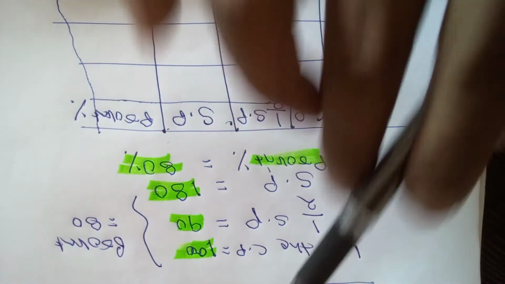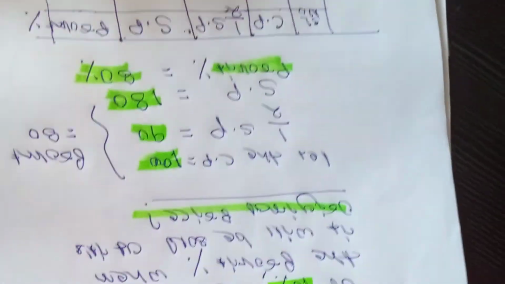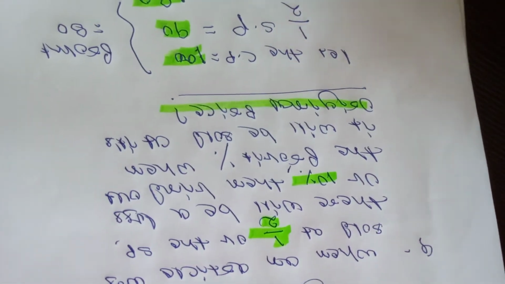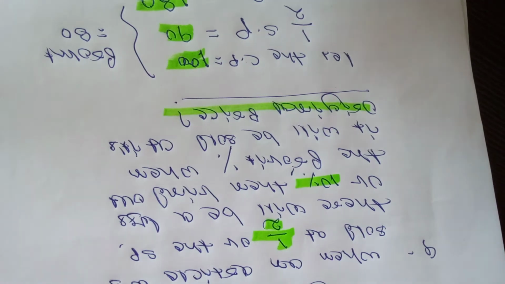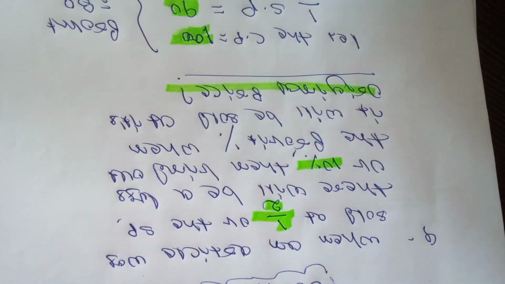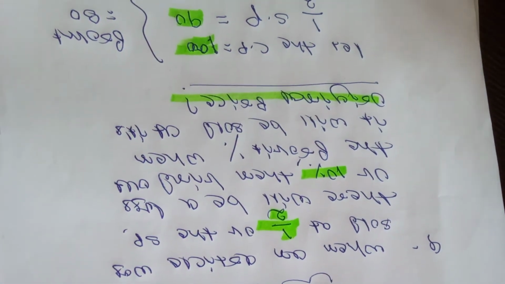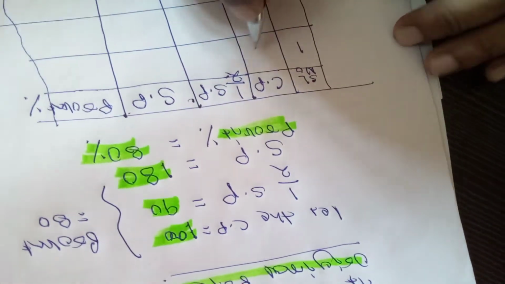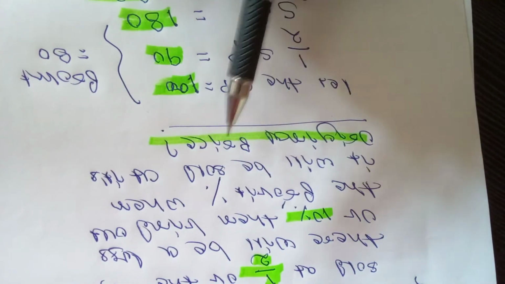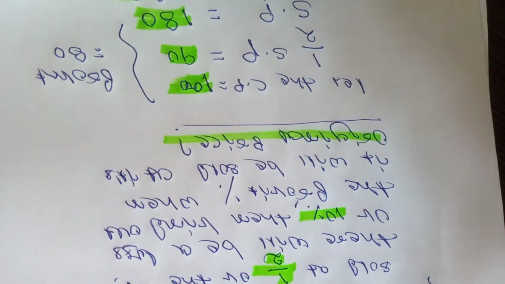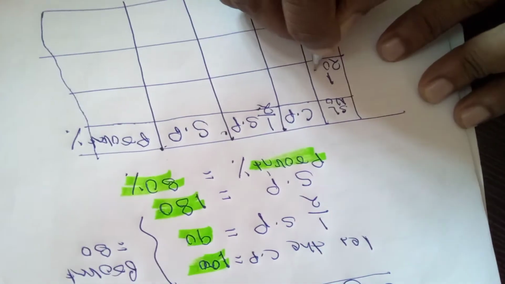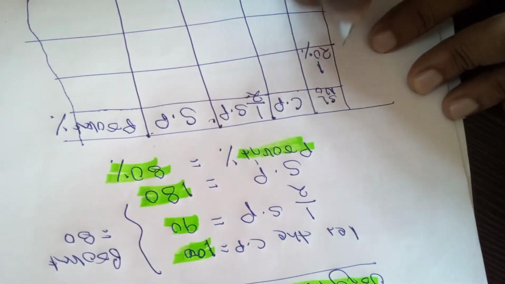Serial number 1. In the first question, we write down when the article was sold at half of the selling price, there will be a loss of 10%. Here you just substitute 10% with 20%. Suppose you substitute 10% with 20%. So let serial number 1 be a 20% loss.